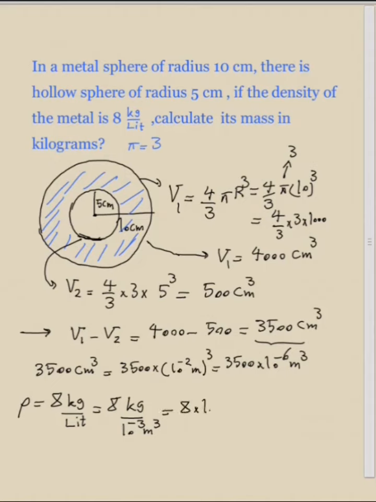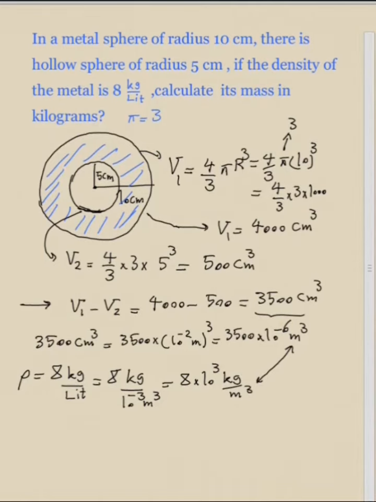So 8 times 10 to the 3 kilograms per meter cubed is the density of this object. Now as you see, the units match together. Meters can cancel.